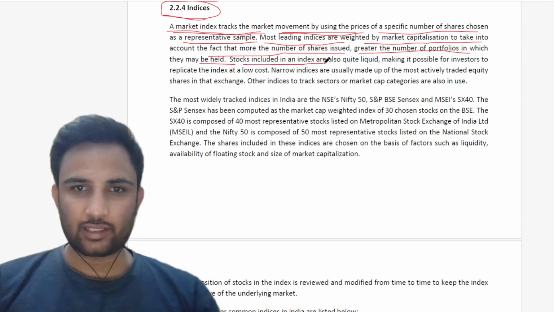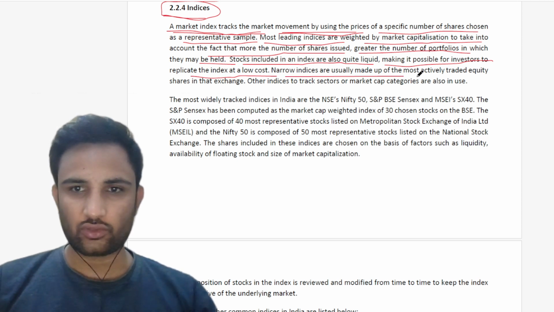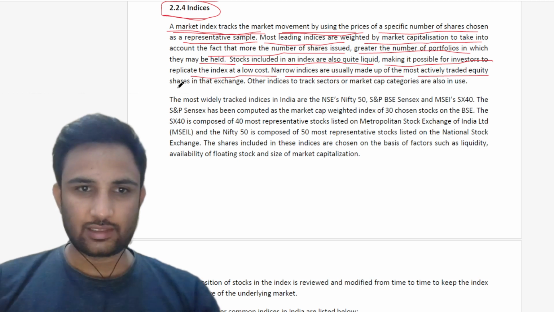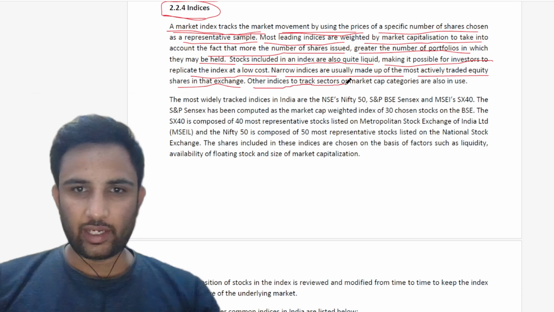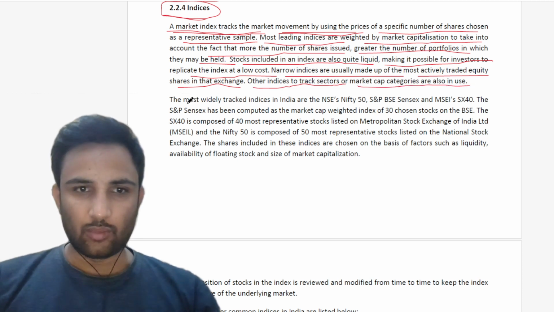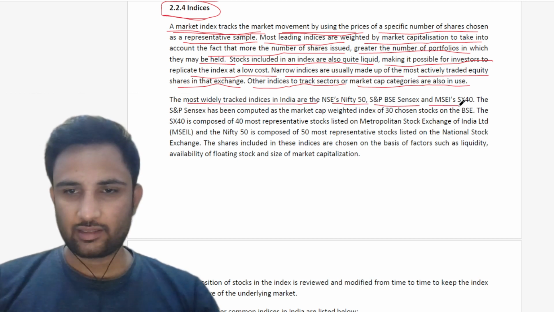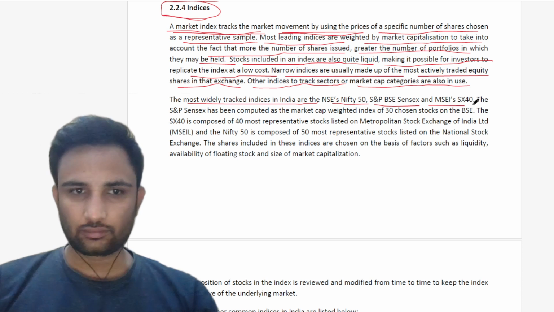Stocks included in an index are also quite liquid, making it possible for investors to replicate the index at a low cost. Narrow indices are usually made up of the most actively traded equity shares in that exchange. Other indices to track sectors or market cap categories are also in use. The most widely tracked indices in India are the NSE's Nifty 50, S&P BSE Sensex, and MSCI's SX 40.